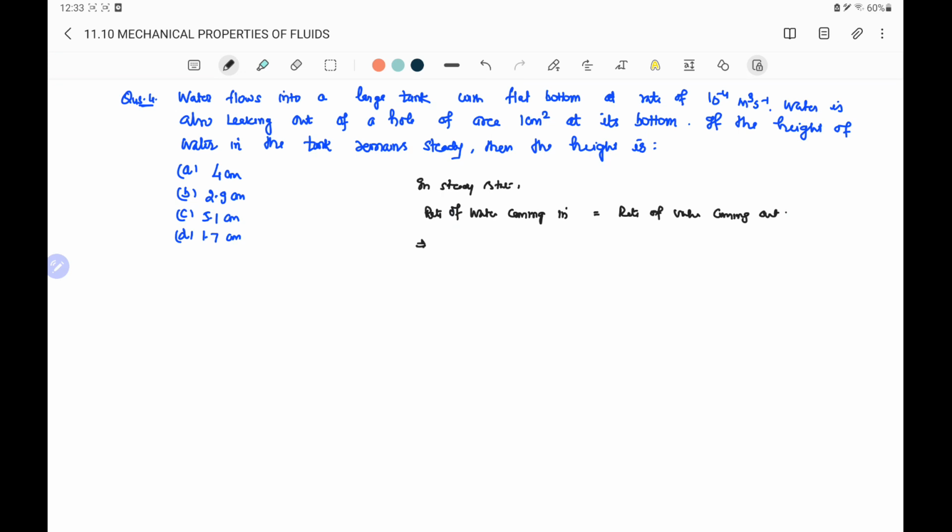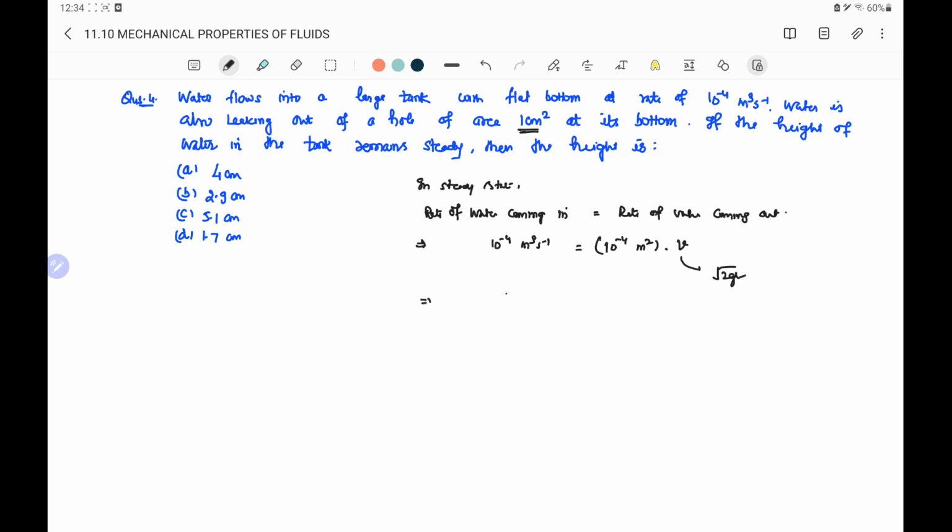This implies that the rate of water entering into the tank is 10 raised to the power minus 4 meter cube per second. It will be equal to the rate of water leaking through the hole, which is the area of cross section of the hole multiplied by the velocity. Here the hole has the area 1 centimeter square, so in meter square it will be 10 raised to the power minus 4 meter square. And now the velocity of the liquid coming out of the hole is the velocity of efflux, which is given by root 2gh.